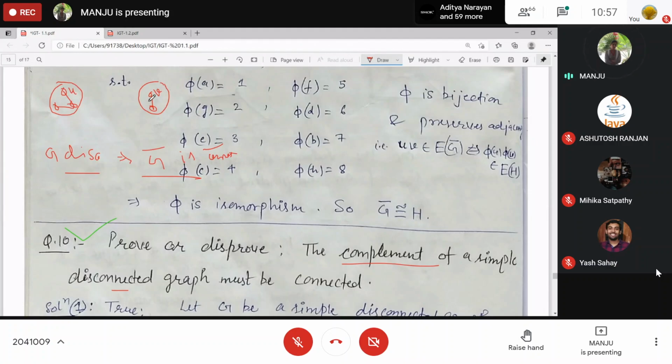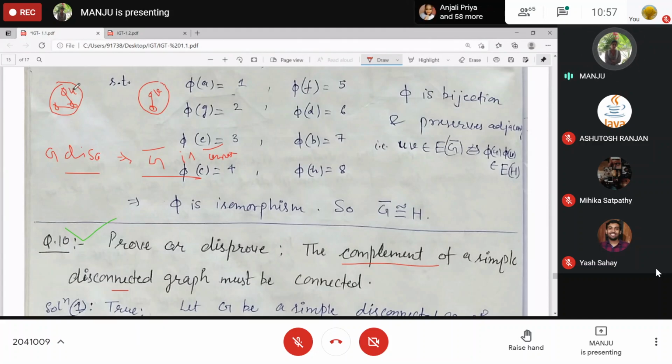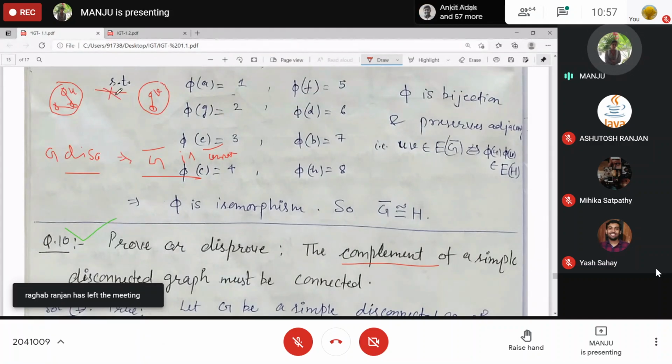Okay. Connectedness means what? Connectedness means every two vertices are connected by some path. But here disconnected means there will be at least two vertices which are not connected, in which there is no path. If there is no path, can there be an edge? No, right?